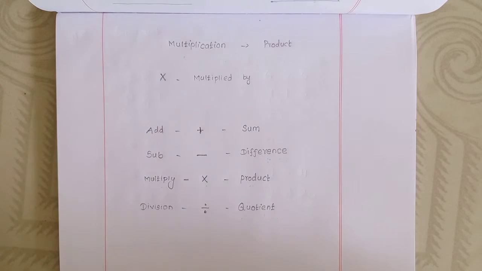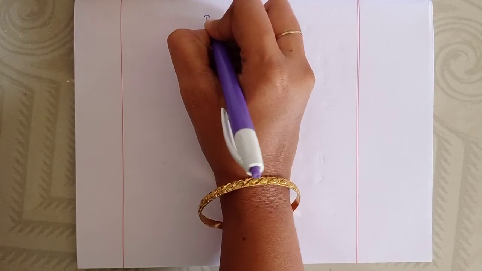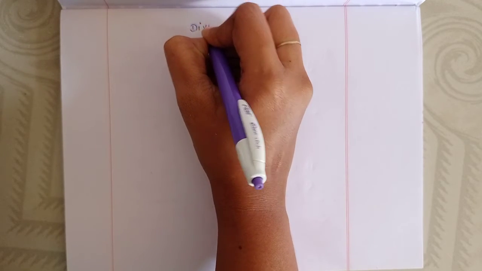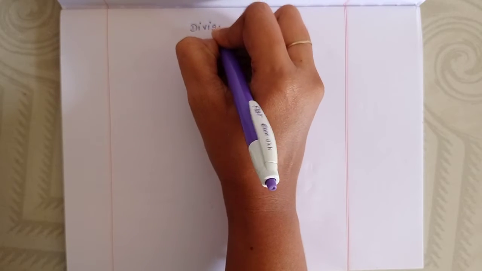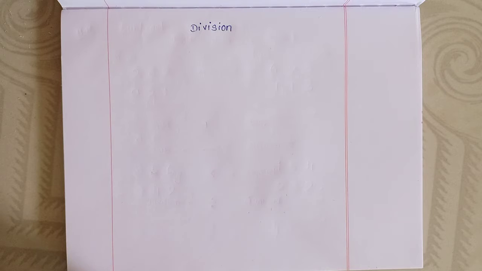Now listen. In this class, we are going to study about division. D-I-V-I-S-I-O-N, division. Division symbol we have already studied.